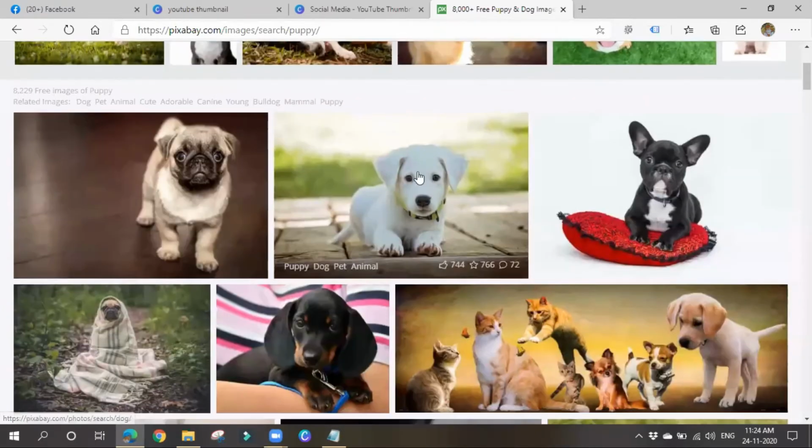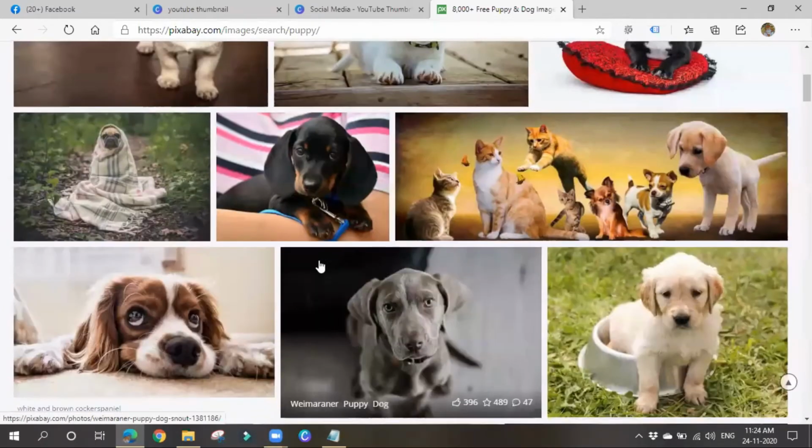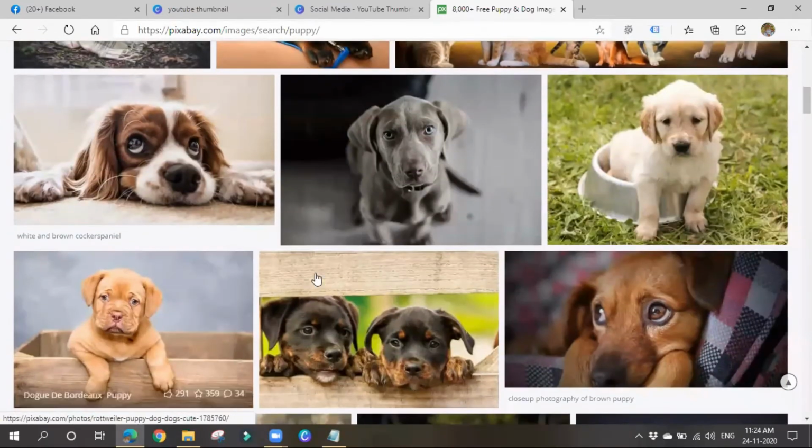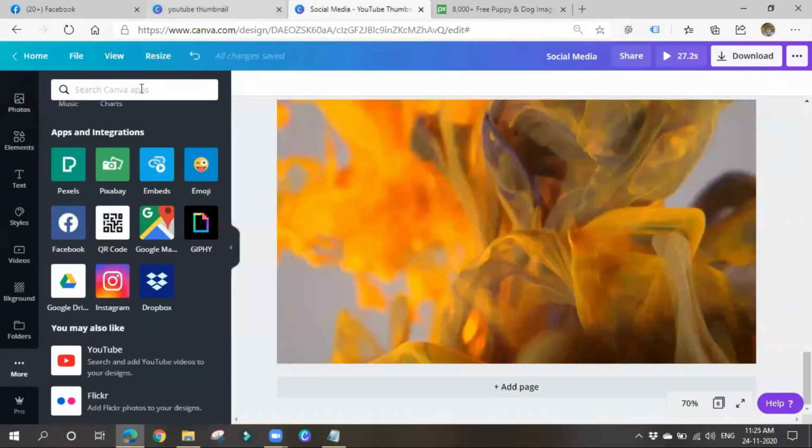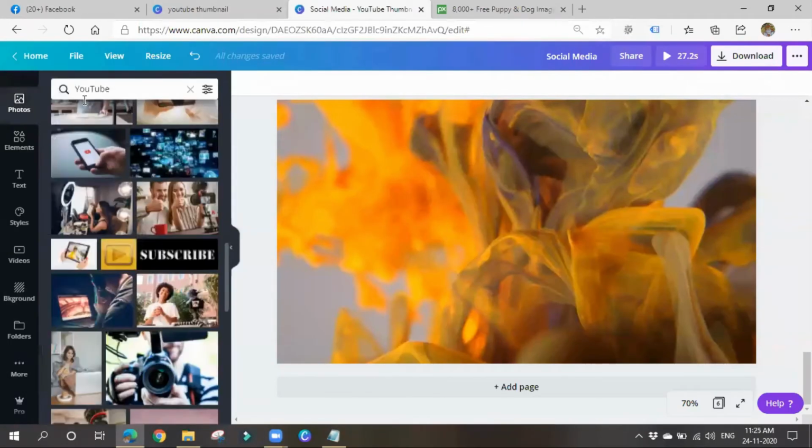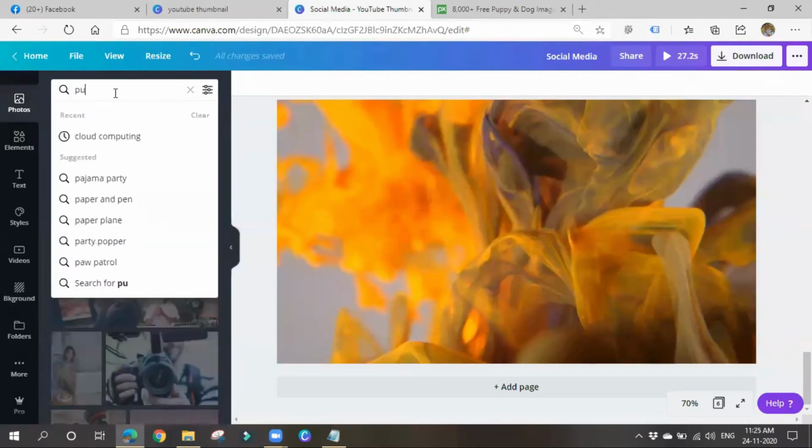So happily you can download these images and you can upload them to Canva and you can make use of them. Otherwise, in Canva only you'll get some images. Okay, so in Canva itself, you can search for images like puppies, like such.